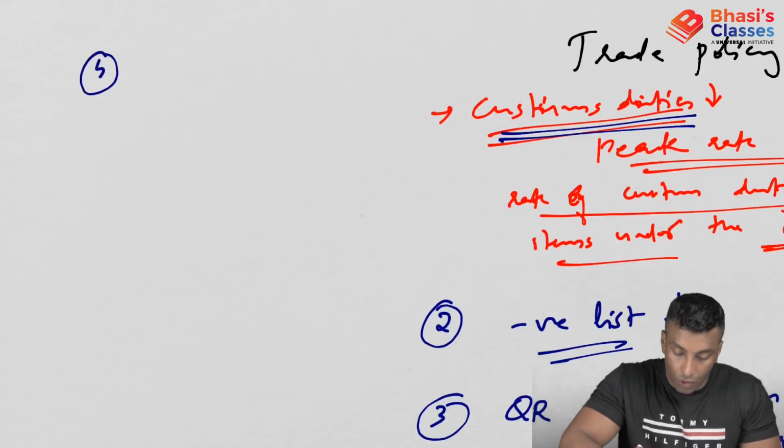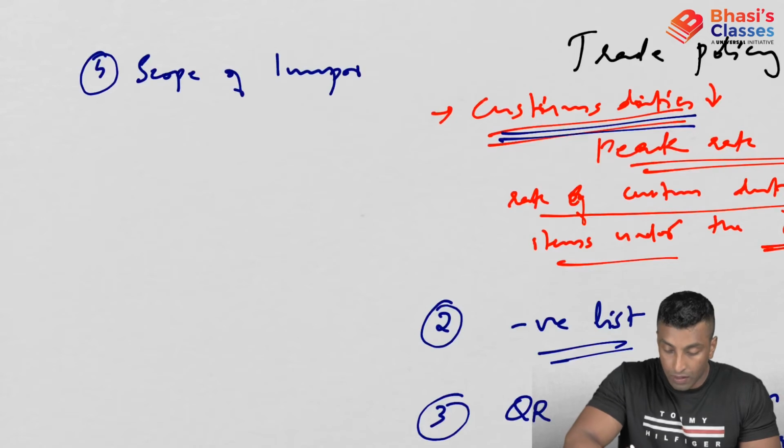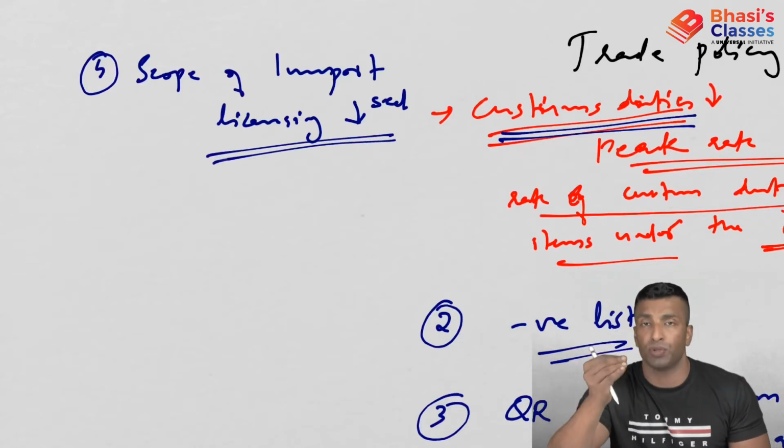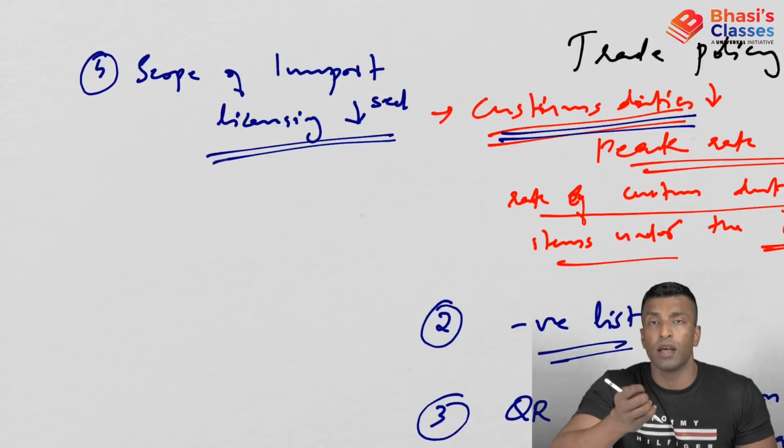Now next is the scope of import licensing decreased. That means now import licensing is required only for a few items. You don't need import licensing for all the items.